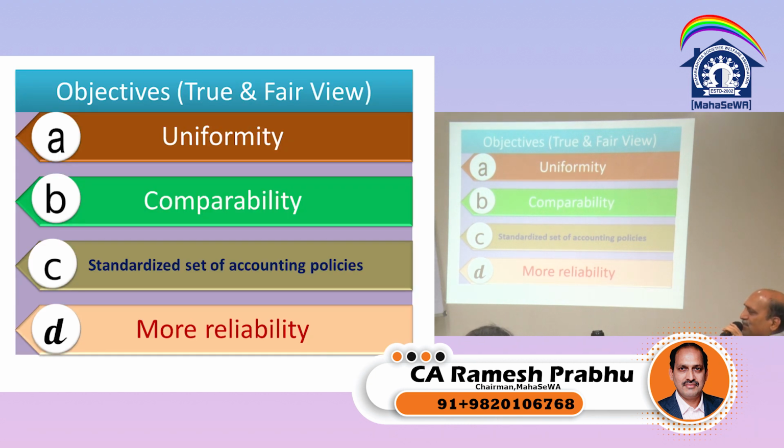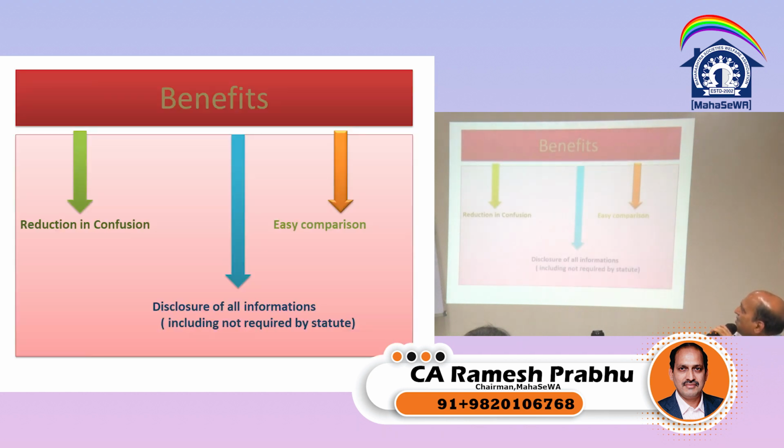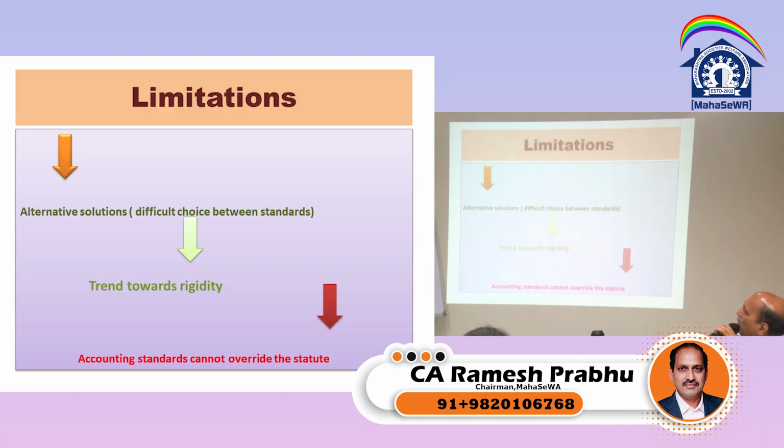Secondly, what is the objective? The objective is uniformity, comparability, a standardized set of accounting policies, more reliability. So in order to have this reliability, standardization, uniformity, so that it can be compared from one society to another society or class of society, this is done. Benefits: reduction in confusion, easy comparison, disclosure of all information by the statute. Limitation: alternative solutions. Sometimes accounting standards cannot override the statute. Suppose form number 7N is there. So what is mentioned in the statute is important, not what is mentioned in the accounting standards. Accounting standards always,